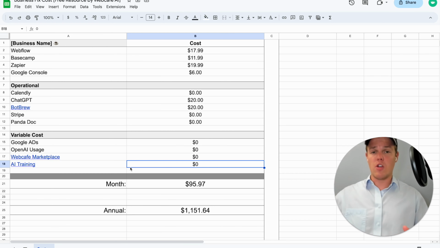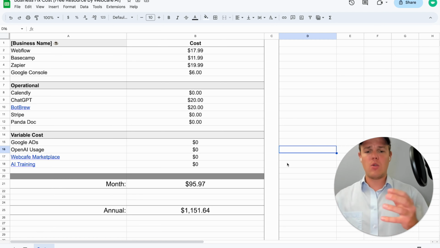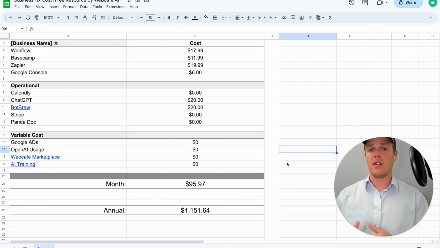So maybe a variable cost for 1 month was you paid X amount for different course material to learn more about AI automation and how to apply that for AI automation agencies. As I said before, go and find this Excel in the description below, play around with the numbers, see what your costs would be if you added higher plans or lower plans, and so on.